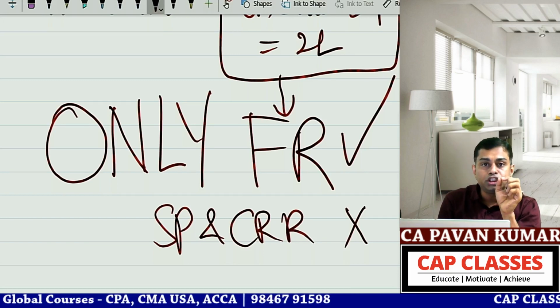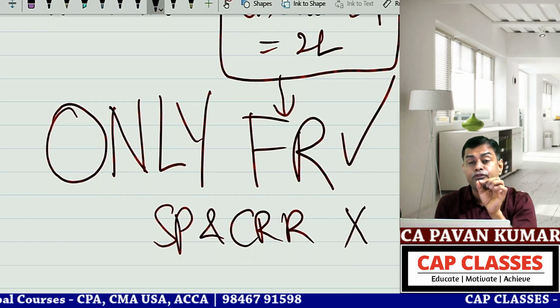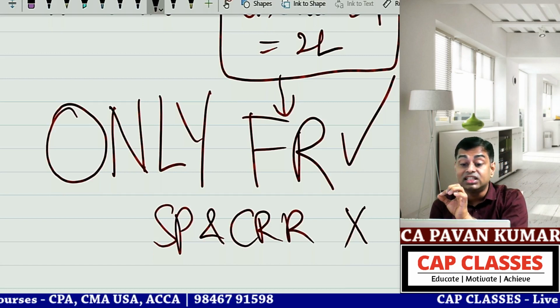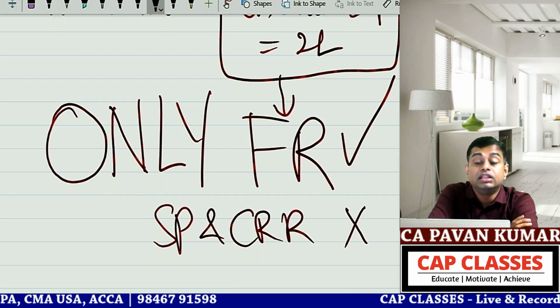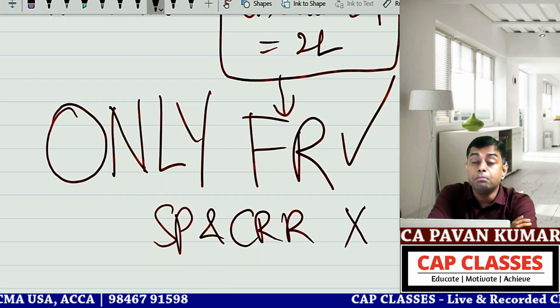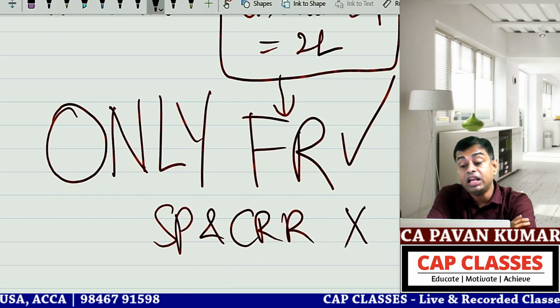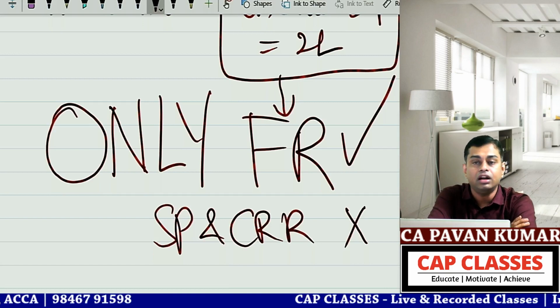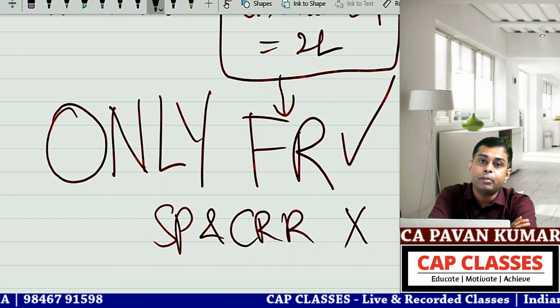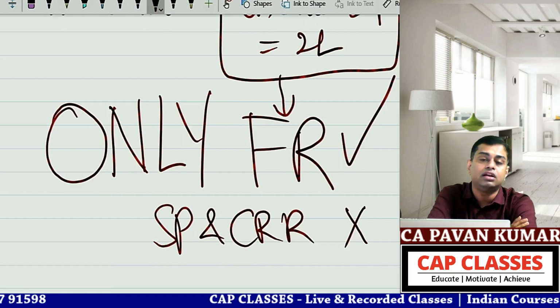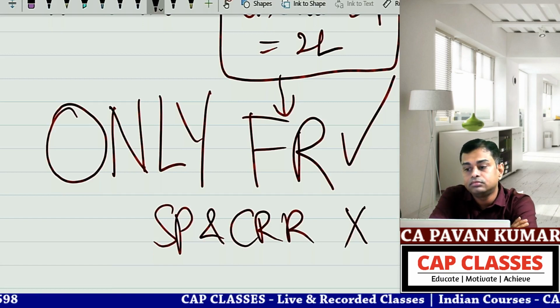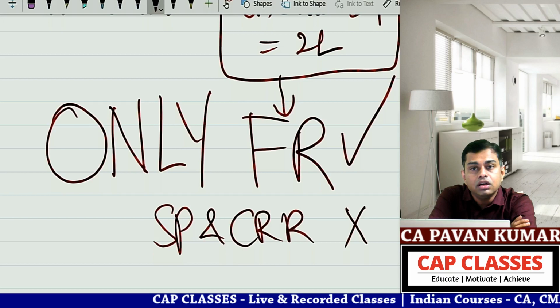To issue bonus shares on fully paid up existing shares, securities premium and CRR can be used. That means if you are giving bonus for converting partly paid share into fully paid share, you cannot utilize securities premium account and capital redemption reserve. That can be done only using free reserves.